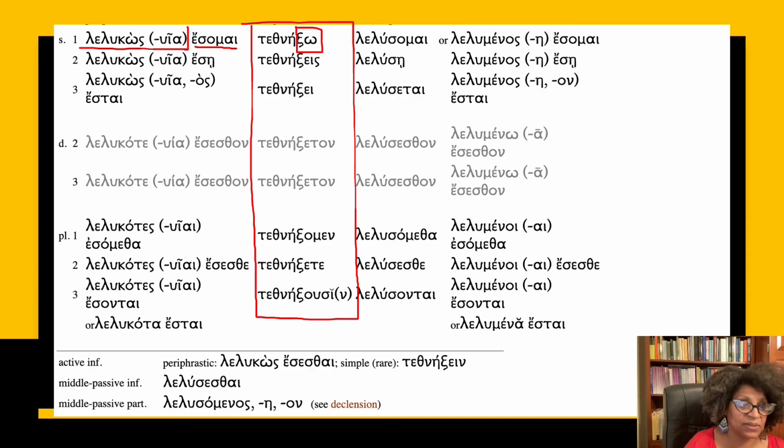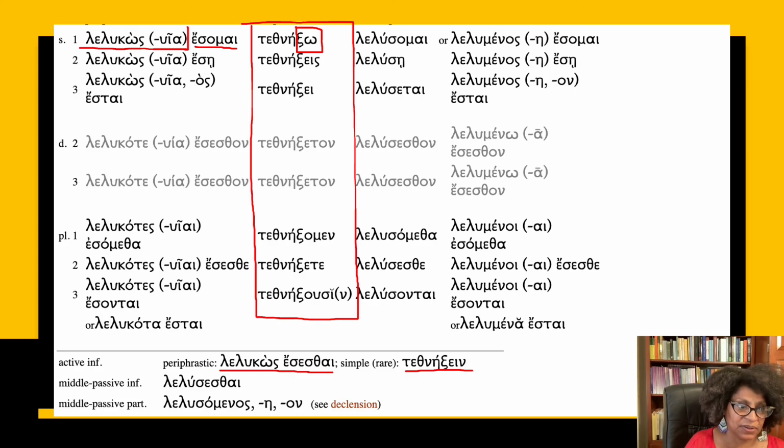What we're going to do is focus on how to do the future with the periphrastic construction. So the future active part is the perfect active participle plus the future of the verb to be. In terms of the infinitive, same way. The infinitive is made with the future of the verb to be plus the participle, but sometimes, again, rarely, you will get this simple future, which is teth, ne, xein. Very rare.